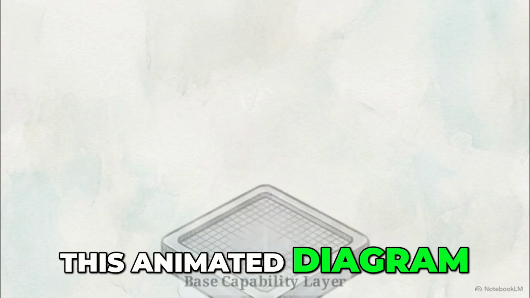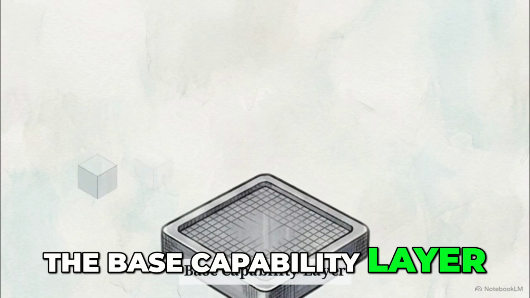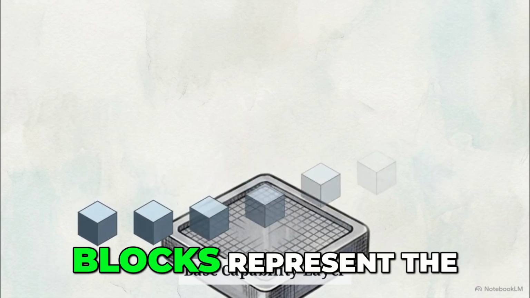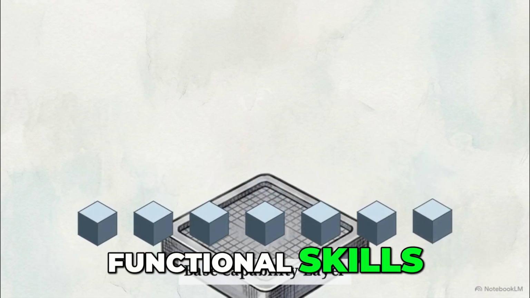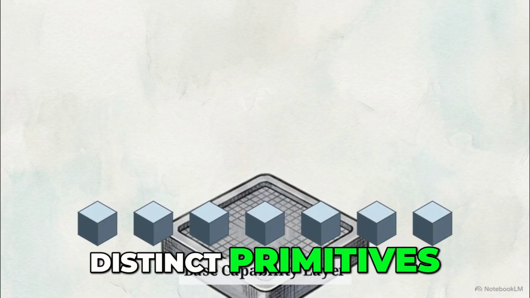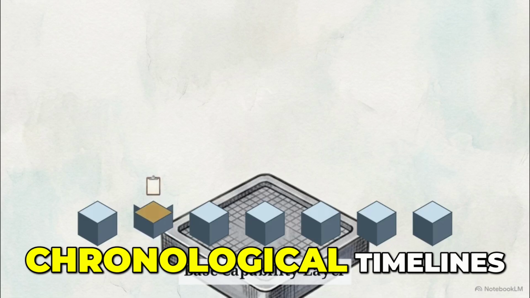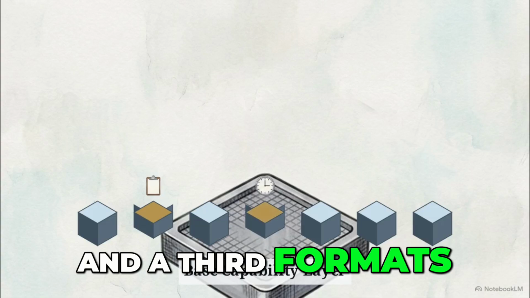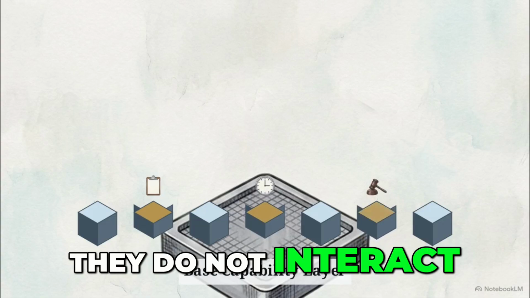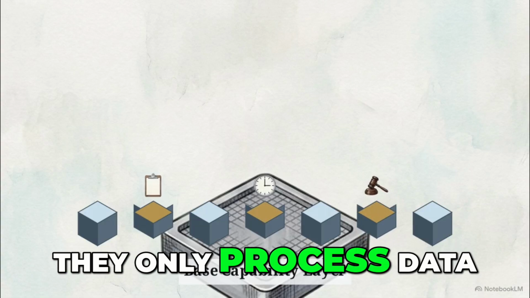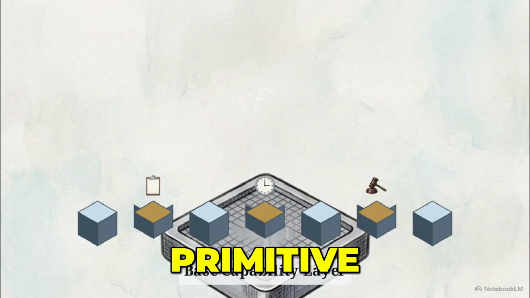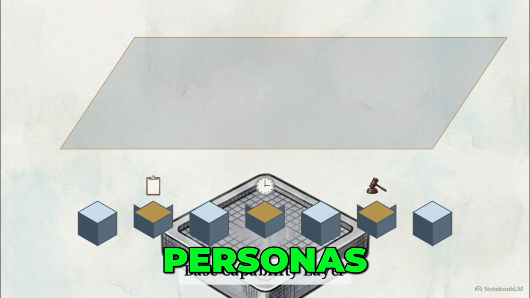This animated diagram maps the base capability layer. These 7 modular building blocks represent the functional skills. They are narrow, distinct primitives. One handles factual incident documentation, another builds chronological timelines, and a third formats legal documents. They do not interact with the user. They only process data. Directly above those primitive blocks sit 18 specialized personas.